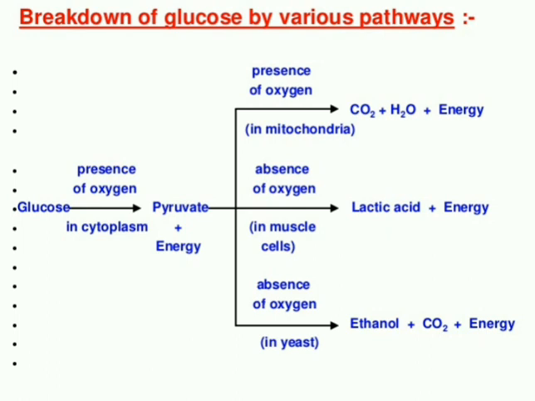So the 6 carbon molecule glucose is converting into 3 carbon pyruvate, C3H4O3. Then this pyruvate undergoes different types of splitting to release energy. But look at that, only at the second part will maximum energy be released. In the first part in cytoplasm, there is only a little amount of energy. So look at this one: presence of oxygen in mitochondria gives carbon dioxide, water and energy. Again the pyruvate in absence of oxygen in muscles gives lactic acid and energy. And at last, again the pyruvate in the absence of oxygen in yeast undergoes conversion to ethanol, carbon dioxide and energy. So clear? So these are the different methods